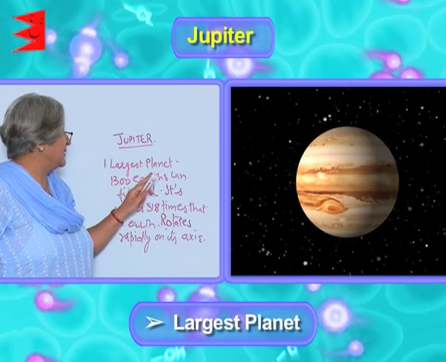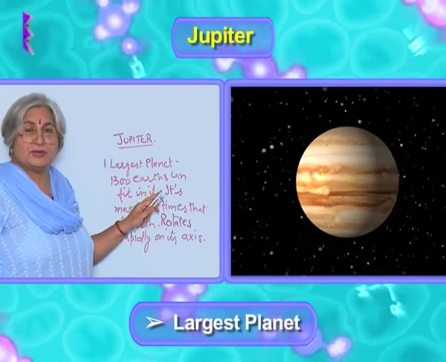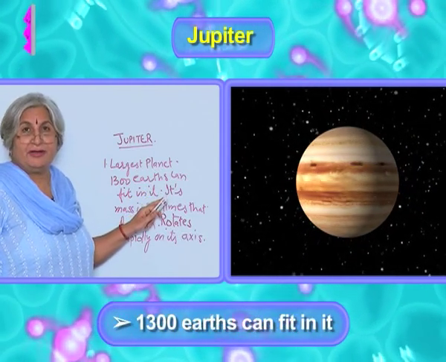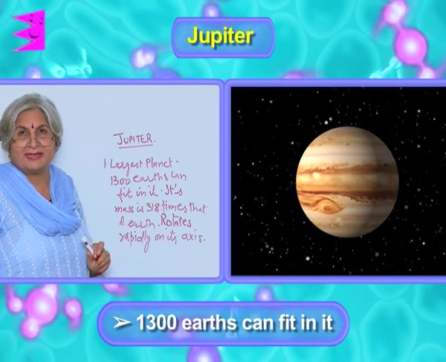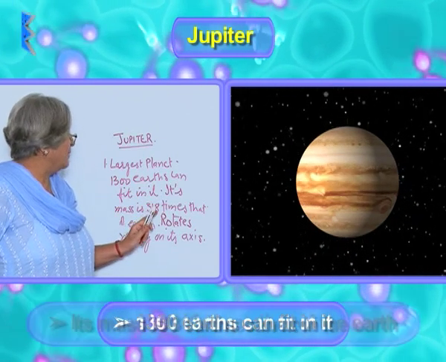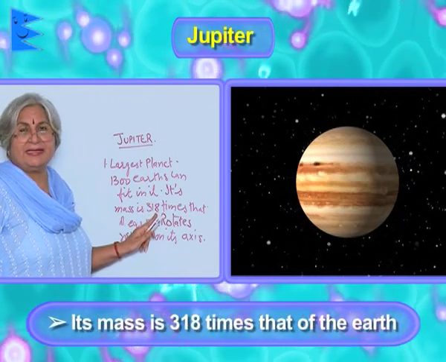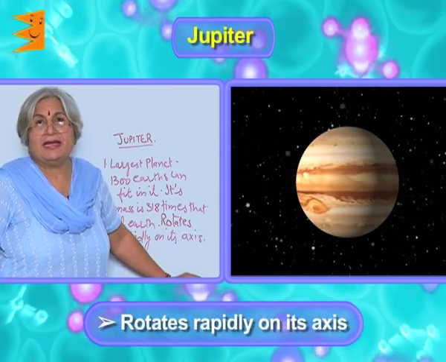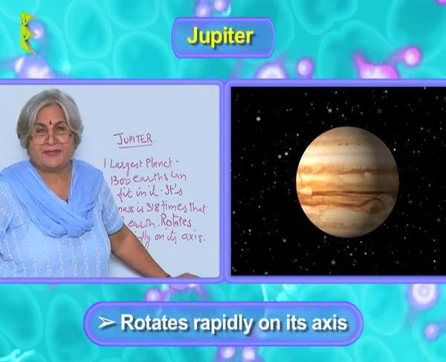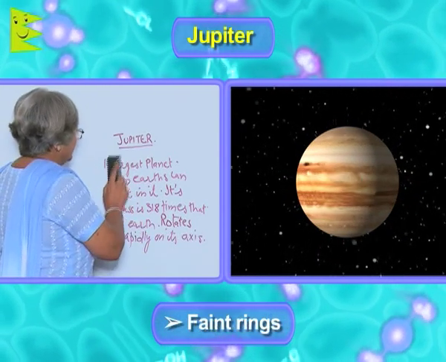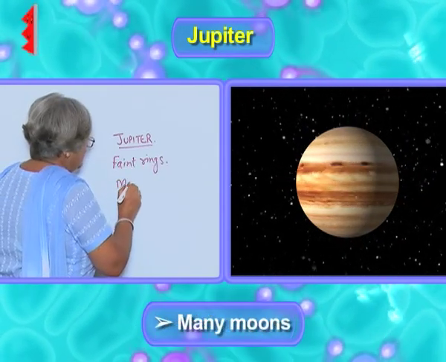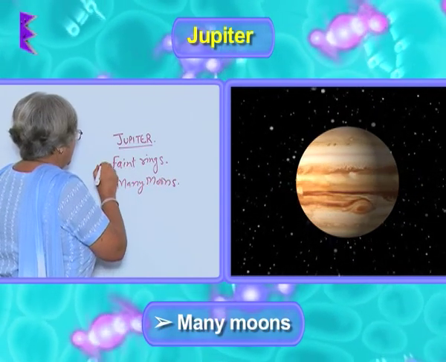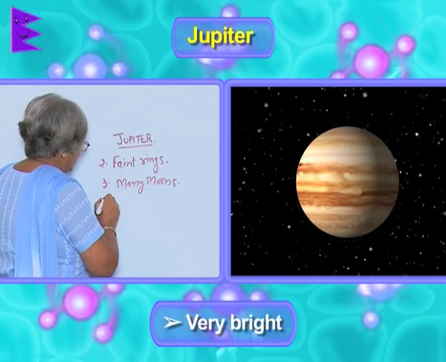Jupiter is the largest planet, so much so that 1300 Earths can fit into it. So, you can imagine the size. But its mass is only 318 times that of the Earth. It rotates very rapidly on its axis. It has faint rings, many moons, and it is also very bright.